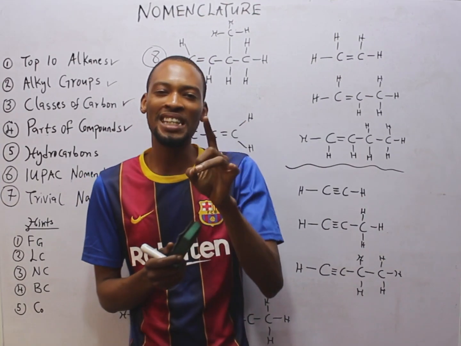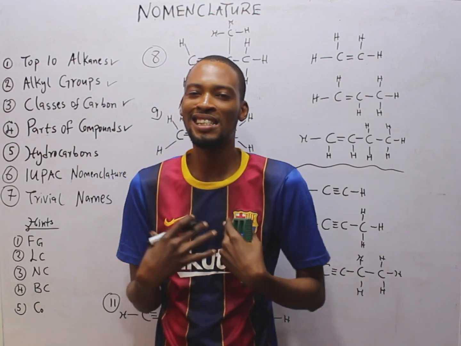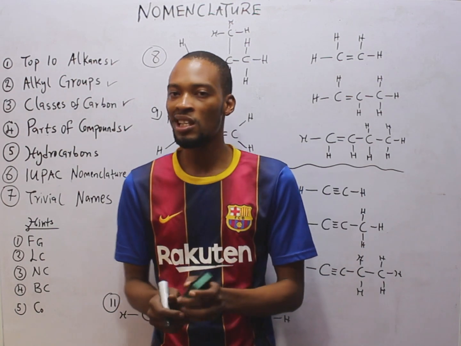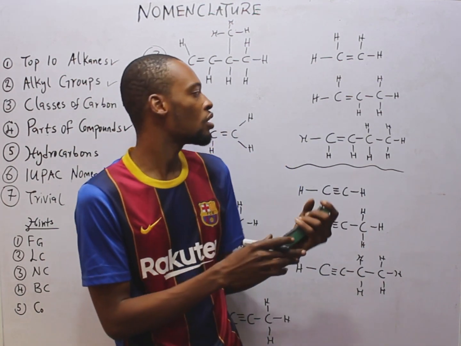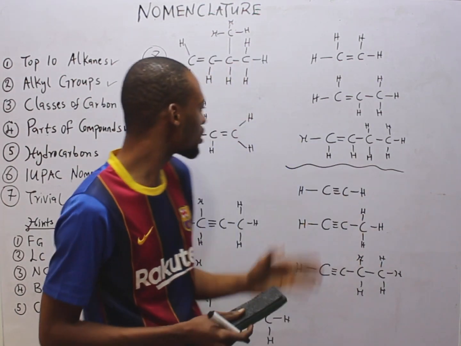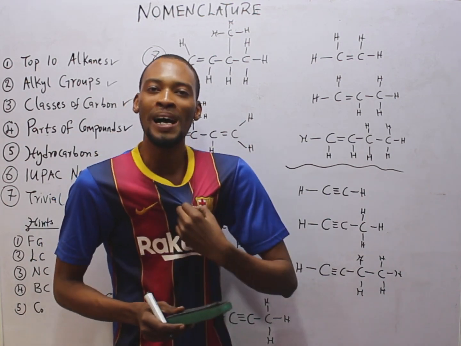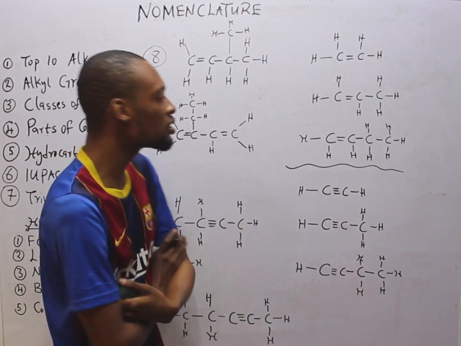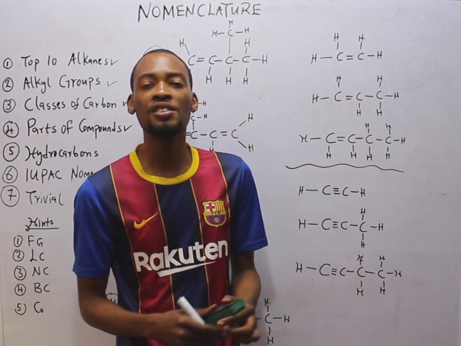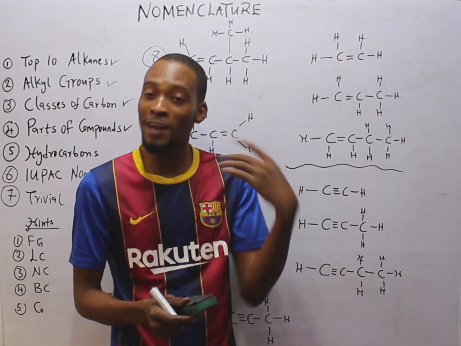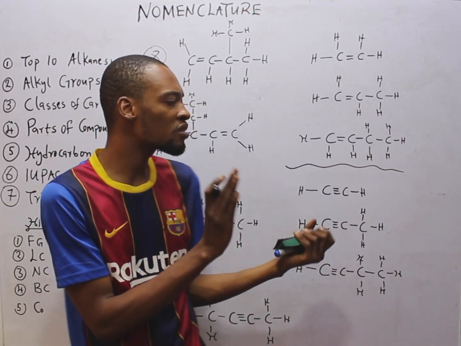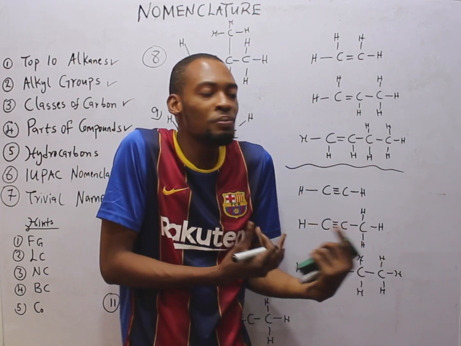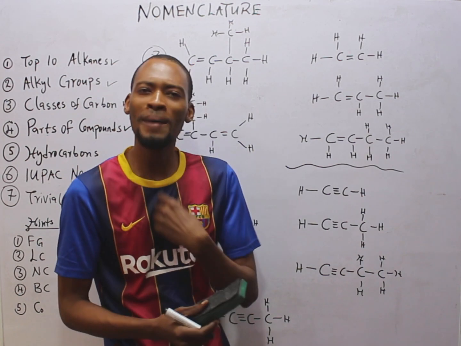To do well in organic chemistry, what you simply need is an open mind. Your mind needs to be open in the sense that you should be open to change, and second, don't let anything confuse you. When you see something, what you should have is an open, analytic mind. Try to analyze, not just to give up. This is too long, this is too hard, this is too simple. This is the reason why a lot of persons fail maths and fail chemistry, not because these things are difficult. After all, those of us teaching you, if we didn't understand, we wouldn't be able to teach you. So it's simply because your mind is closed.